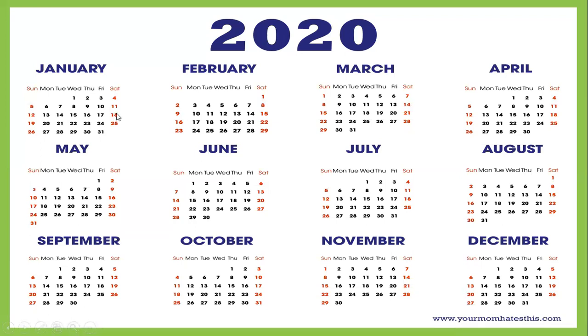Then 52 weeks, if you count all weeks in the calendar, this is the calendar of 2020. So these are 52 weeks. And then they say 12 months equal 1 year. January, February, March, April, May, June, July, August, September, October, November, and December. These are the 12 months equal 1 year. Okay, I hope you all learned these name of the months.